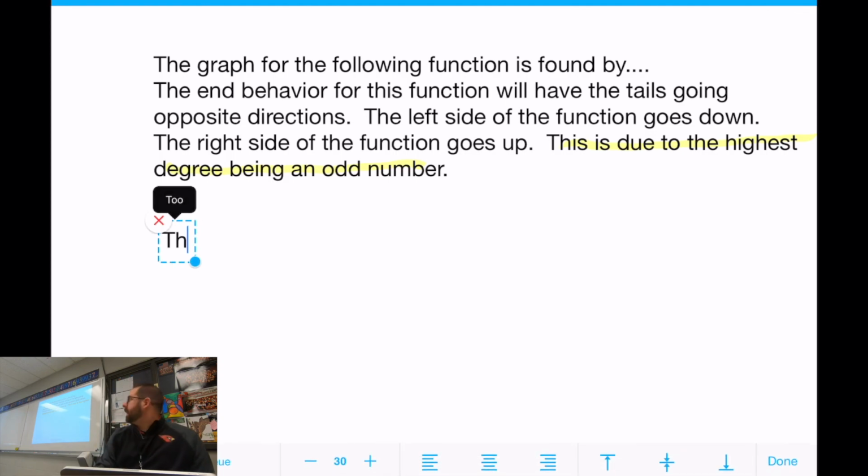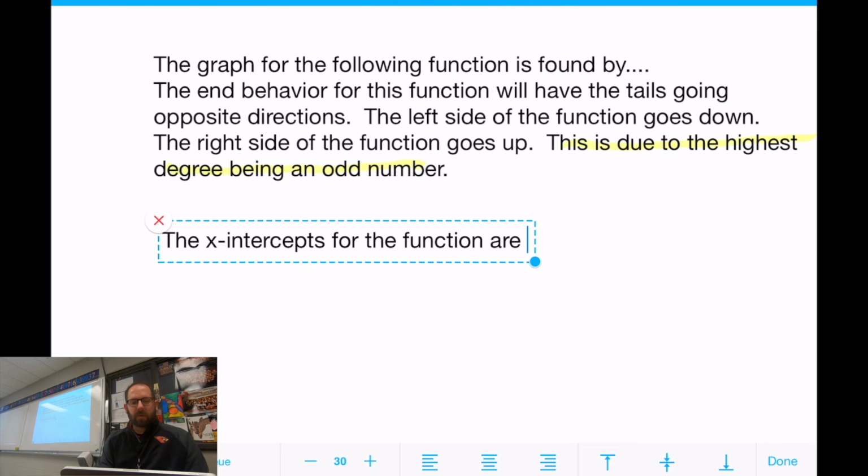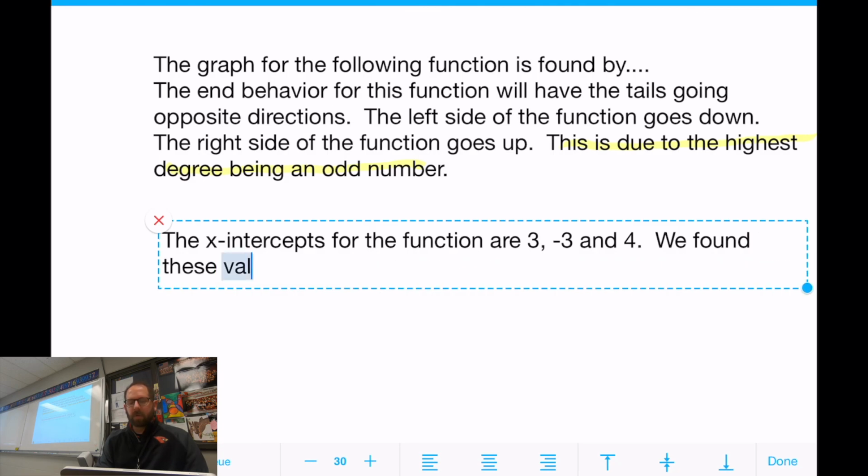Okay, so the next part here, what was the next? X-intercepts. The x-intercepts for the function are, what was it? It was 3, -3, and 4.